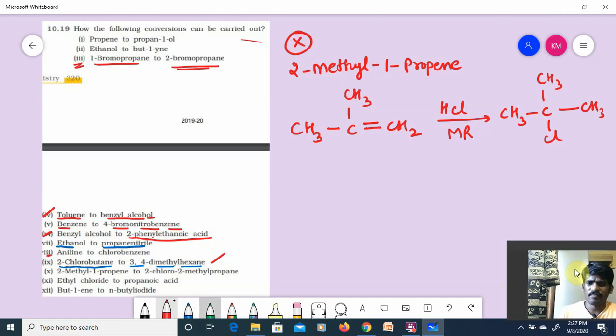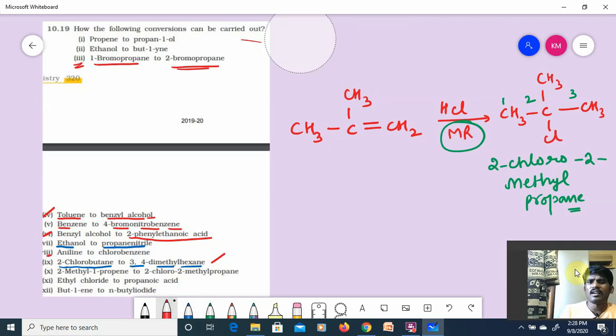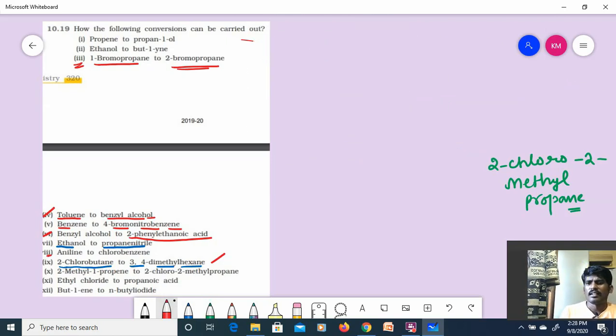Give the numbering: 1, 2, 3. At second position, chlorine is there as well as methyl. So 2-chloro-2-methylpropane. Understood the point, guys? So this is Markovnikov's addition, right? Hope you understand this point. Check it carefully: alkene we have converted into alkyl halide.